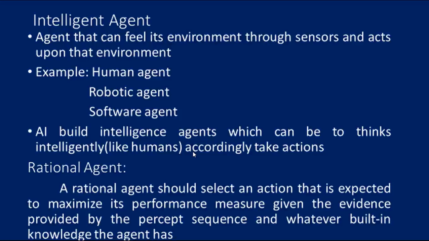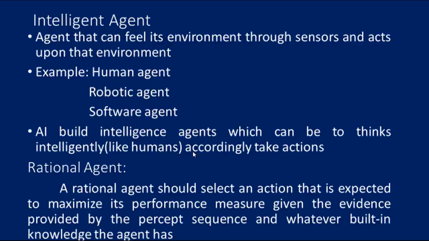An agent that can perceive its environment through sensors and act upon that environment. For example, we can say human agent, robotic agent, and software agent. As I said in the earlier classes, about what is meant by human agent, what is meant by robotic agent, and what is meant by software agent. So a built intelligent agent can think intelligently like a human. So how a human thinks, that is what is called an intelligent agent. Accordingly they take action. Based on that they take actions.